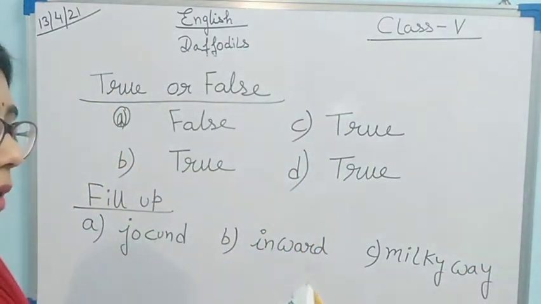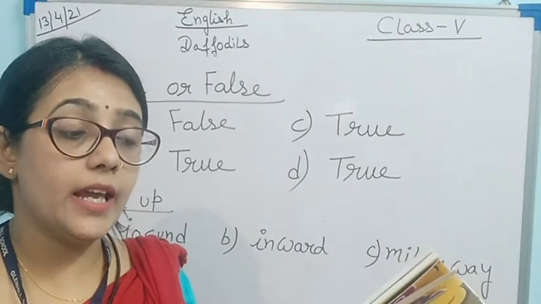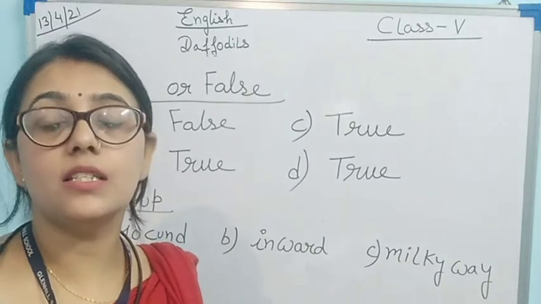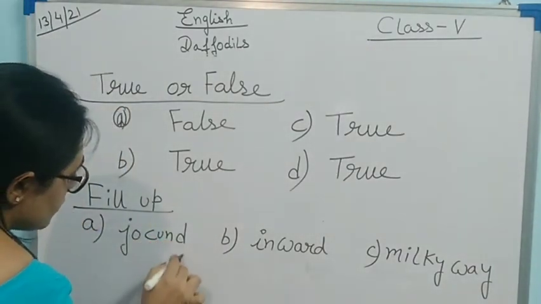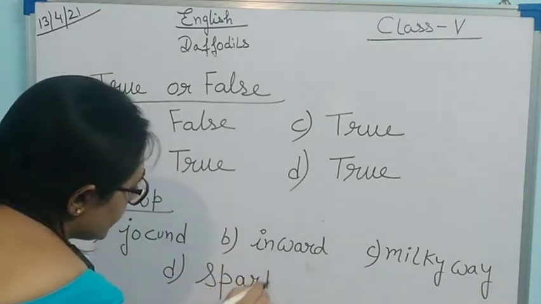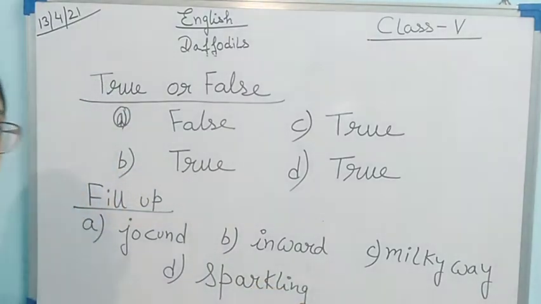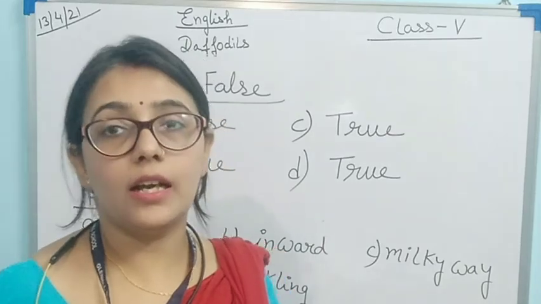Now, last one. The waves beside them danced, but they outdid the sparkling waves in glee. D is sparkling. S-P-A-R-K-L-I-N-G. Sparkling waves.